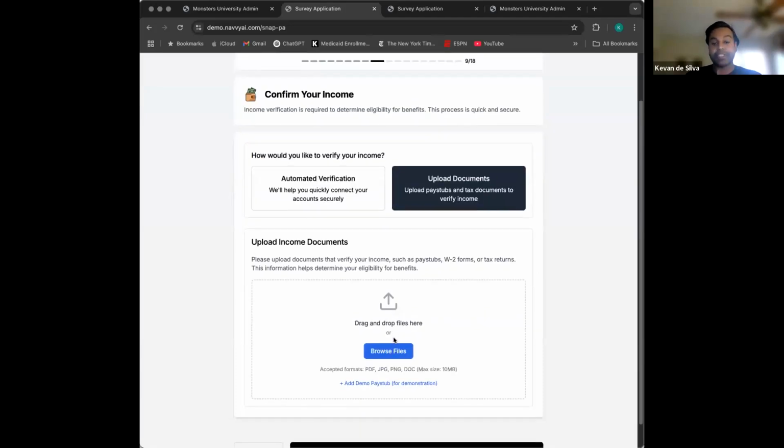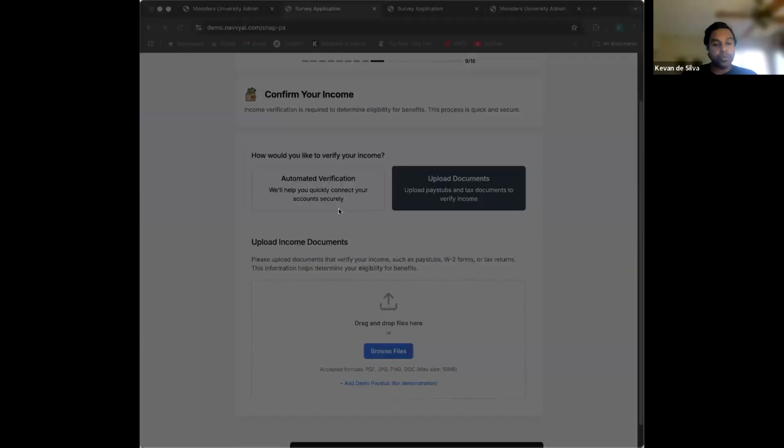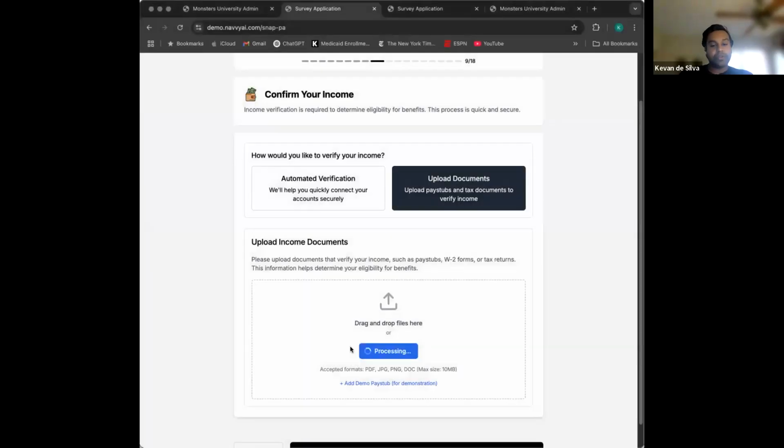So in our case, Stacy here is a gig economy worker. She drives for Lyft and for Instacart. So we're going to upload a couple of her pay stubs. We'll just start with one from Lyft, which I don't know if you can see that last screen, but you're going to be able to see this demo pay stub.